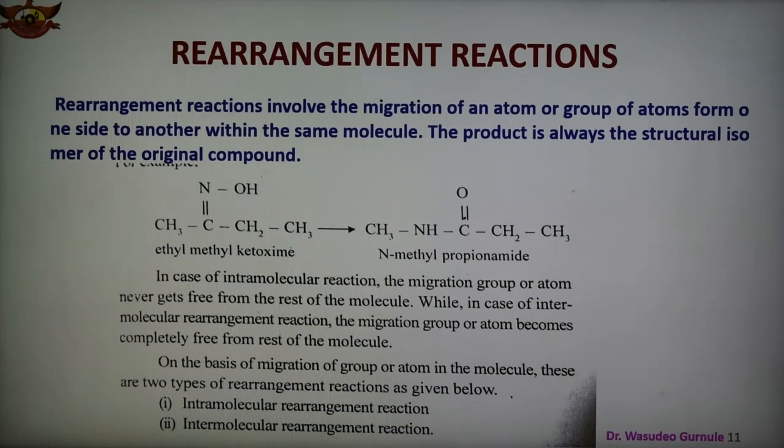The reactions involving the migration of an atom or group from one atom to another within the same molecule are known as rearrangement reactions. There are a number of reactions of this type, and on the basis of migration of group or atom, there are two types of rearrangement reaction. One is intramolecular, within the molecule, and the second is intermolecular, between two molecules. So these two types of rearrangement reactions are there, inter and intramolecular.